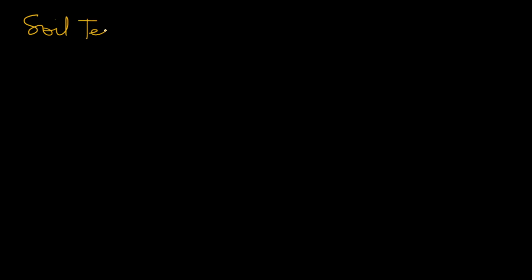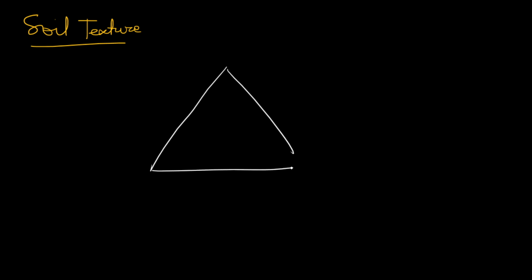Soil texture. Generally the soil is of different textures.